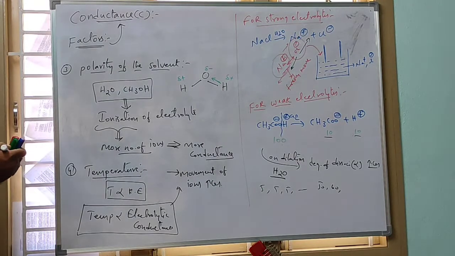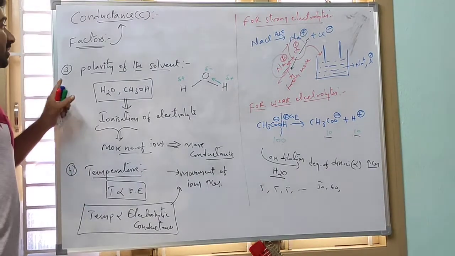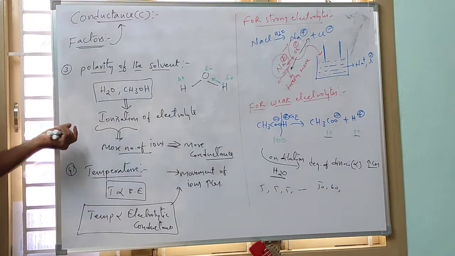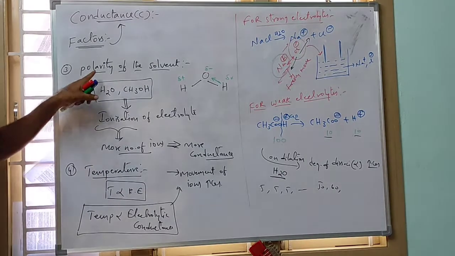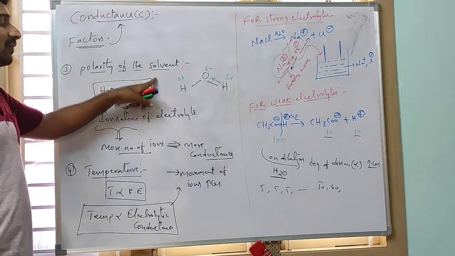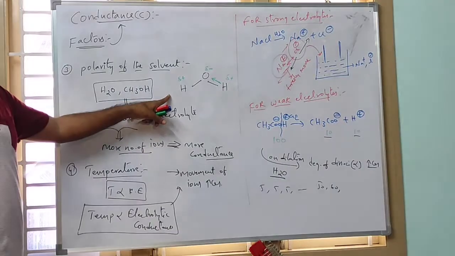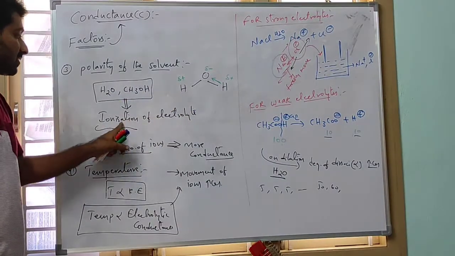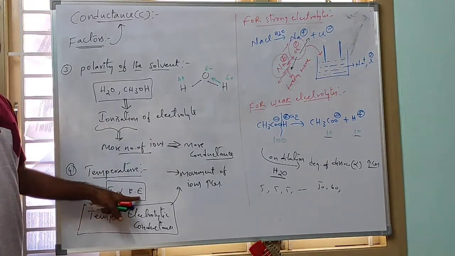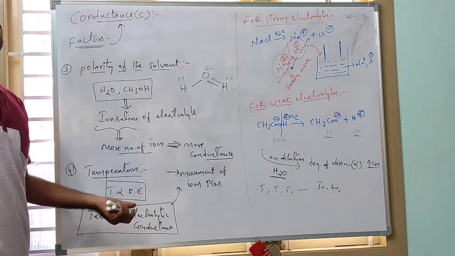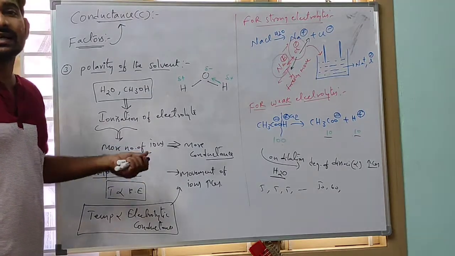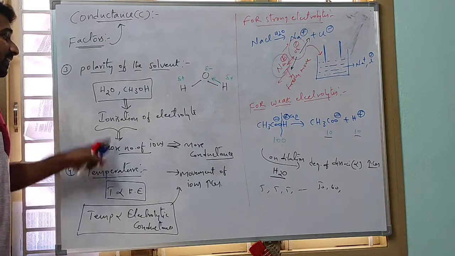Okay, clear? So what are the factors here? The nature of the solute we are taking, that means the nature of the electrolyte, whether weak or strong electrolyte. Next, the concentration effect, that means a diluted solution. On dilution, the conductance of both weak and strong electrolytes increases. Next, polarity of the solvent. More polar solvents are preferable for more conductance, because they enhance the ionization of the electrolyte. The fourth one is temperature. As temperature increases, the kinetic energy of the molecules increases. Kinetic energy is nothing but the movement of the ions. When the movement of the ions increases, conductance also increases. Okay, these are the four factors.